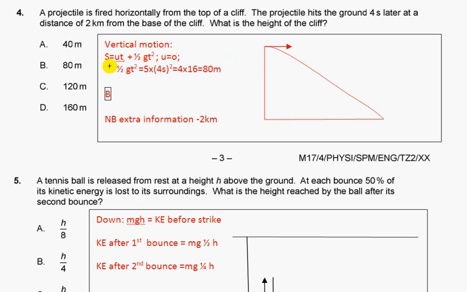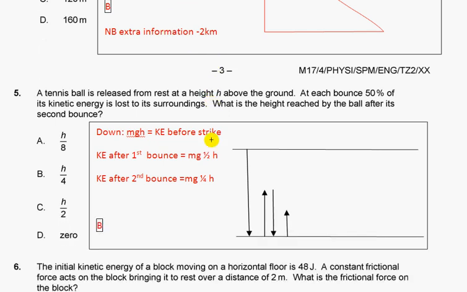So we use the formula s equals one half g t squared, and we use the information that it was 4 seconds, 80 meters was the height, so we found the height. Extra information, 2 kilometers from the base, is not used here.